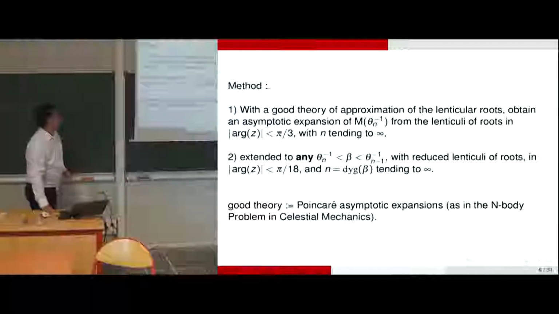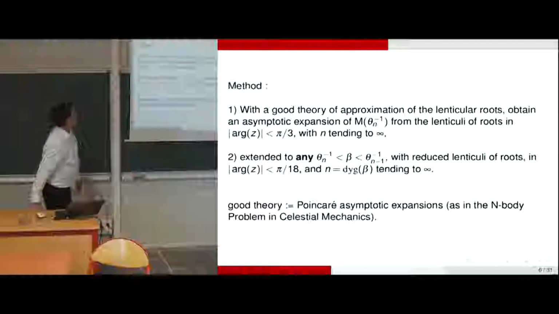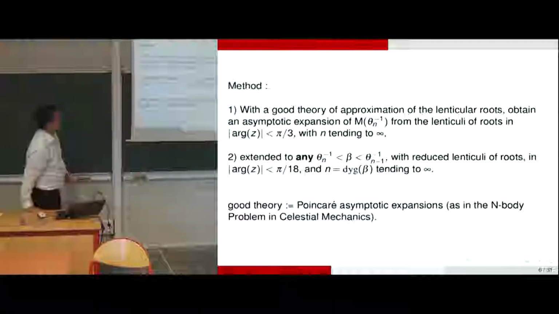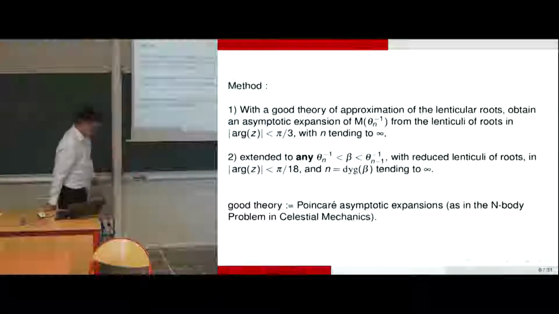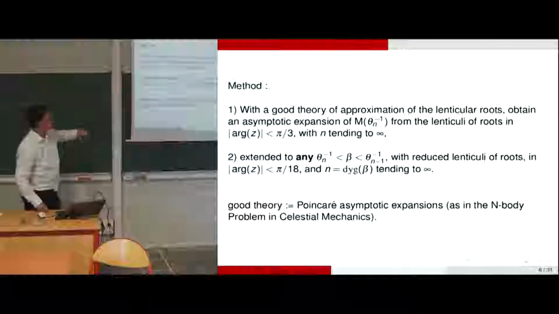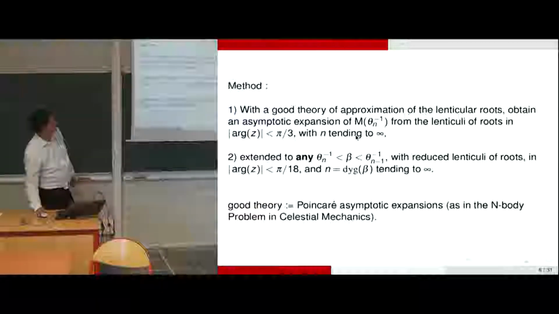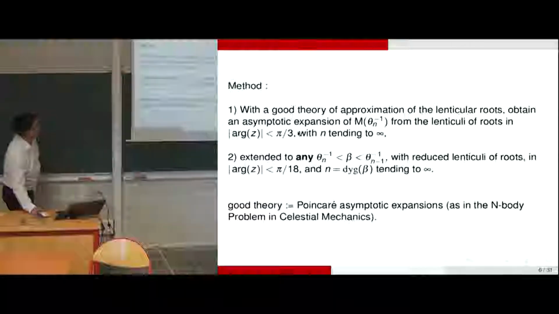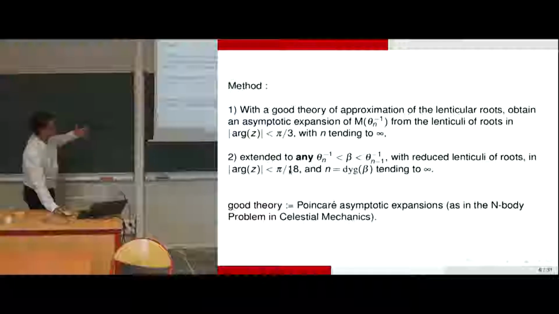So now the method to have access to an asymptotic expansion of the Mallet measure. We need to have a good theory of approximation of the lenticular roots, and therefore we will have access to a certain approximate Mallet measure, or minorant of it, considering only the lenticular roots in a certain angular sector. So we can take here, for the trinomials, only a big angular sector. I will show how it works, and extend the method to any beta, but in a much reduced angular sector, because we cannot identify more.